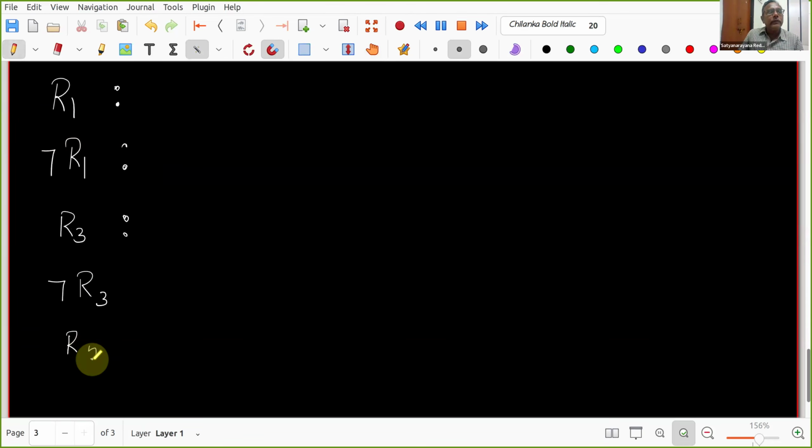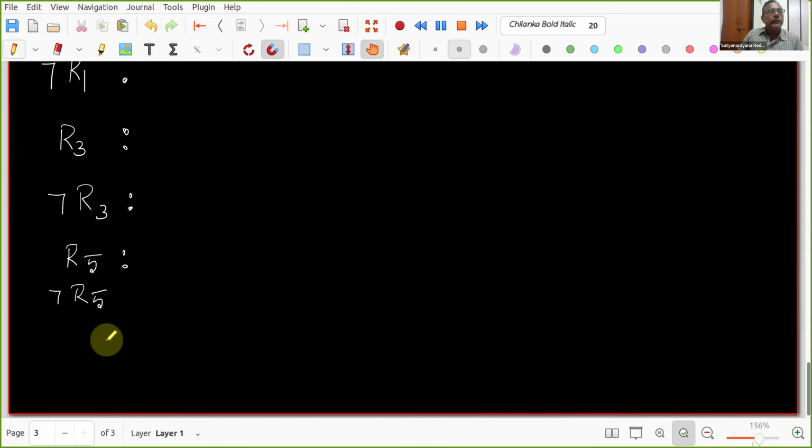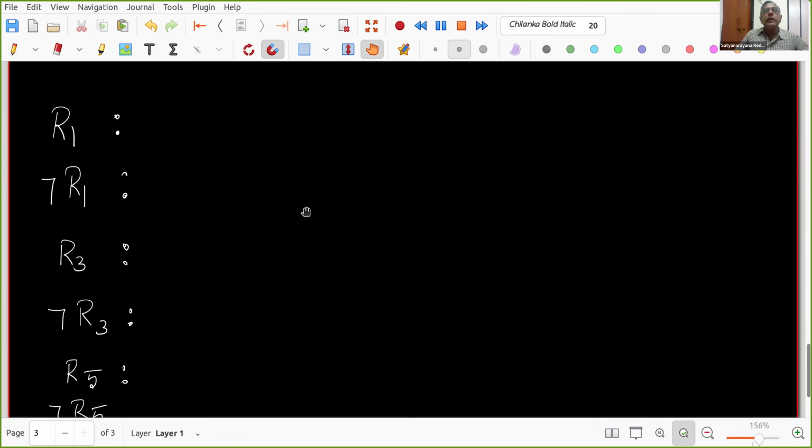Next, R5 has to give a statement, and R6 people have to negate it. Similarly, R7 people have to give a statement, and room number 8 people have to negate it. So we'll go slowly. I'll give you 1 minute. Think about it and get ready with your question. When you are ready, tick yes. First R1 people who are ready, tick yes.